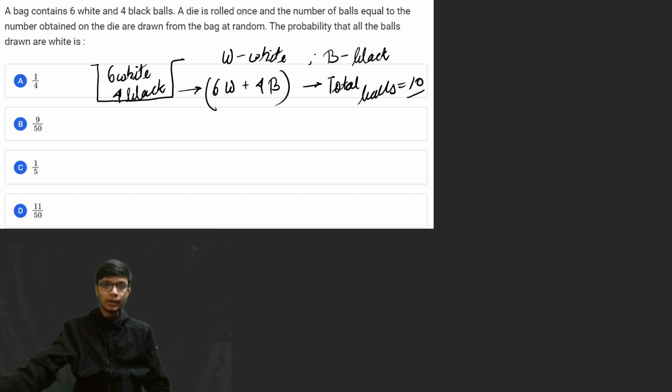Total balls will be equal to 10. It is said that a die is rolled once and the number of balls equal to the number obtained on the die are drawn from the bag. Corresponding to this event of drawing balls from the bag, a die is rolled once, and the number of balls equal to the number obtained on the die are drawn at random from the bag. Then we have to find the probability that all the balls drawn are white balls.